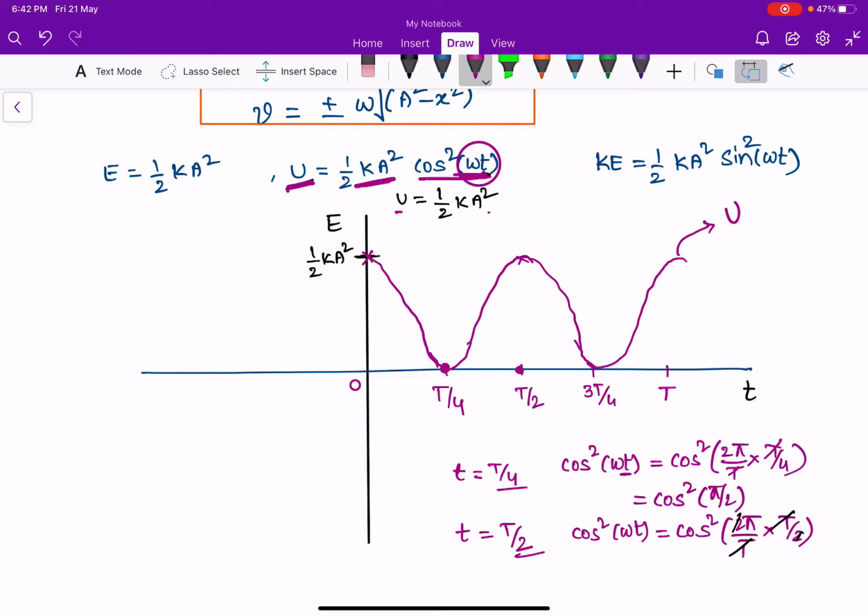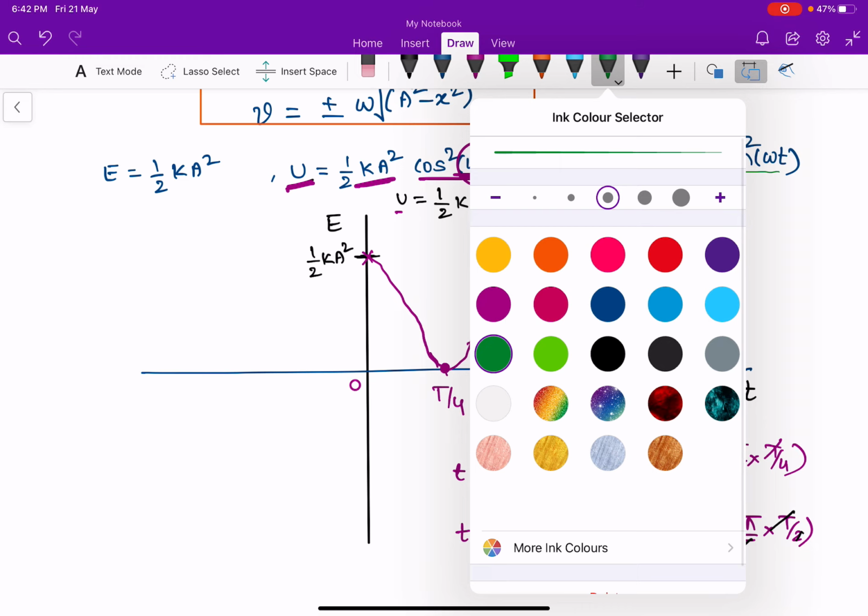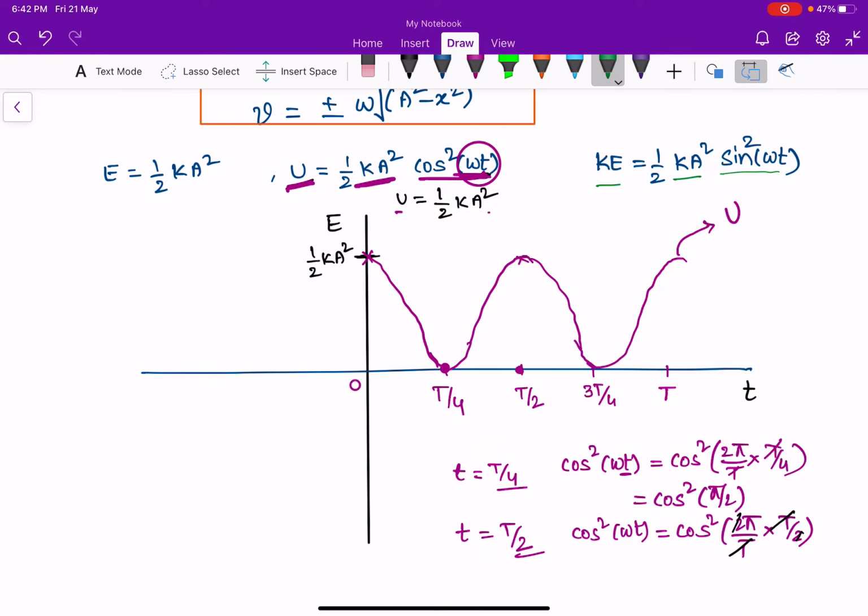Now I am going to draw the kinetic energy curve. Kinetic energy KE is equal to half ka square into sin square omega t. At t equal to 0, sin 0 is 0, so the kinetic energy is 0.